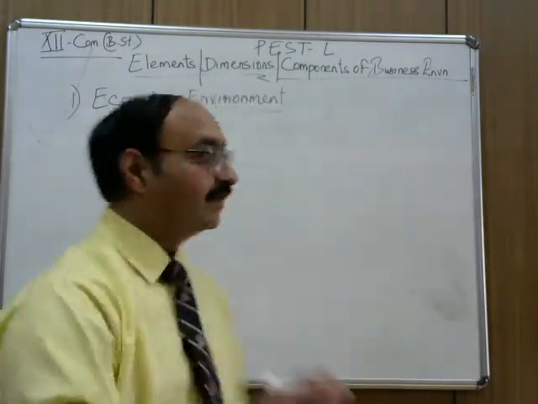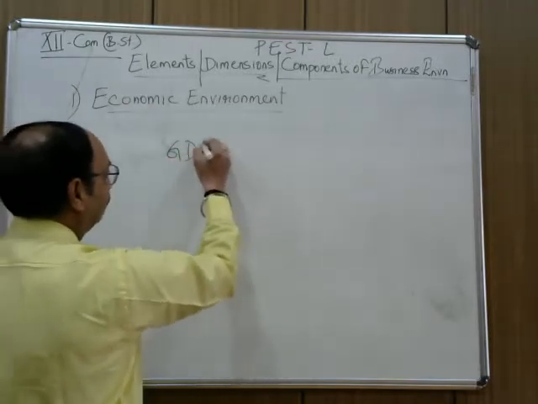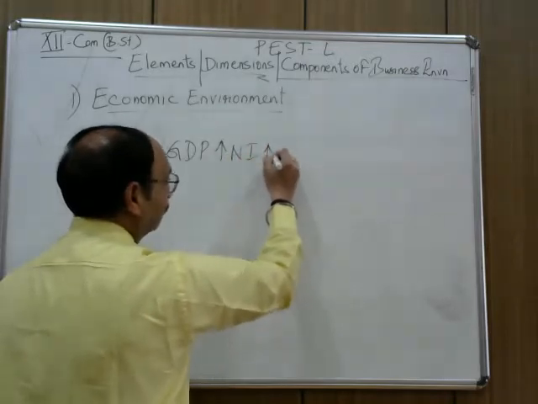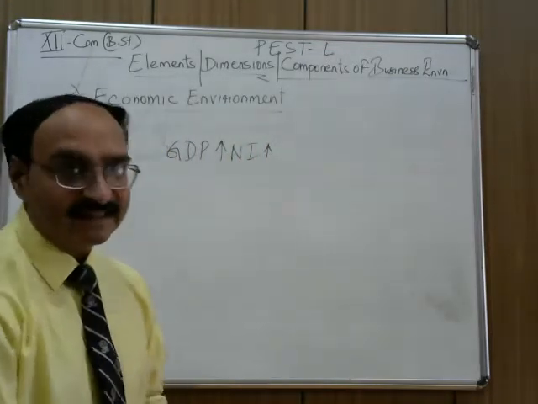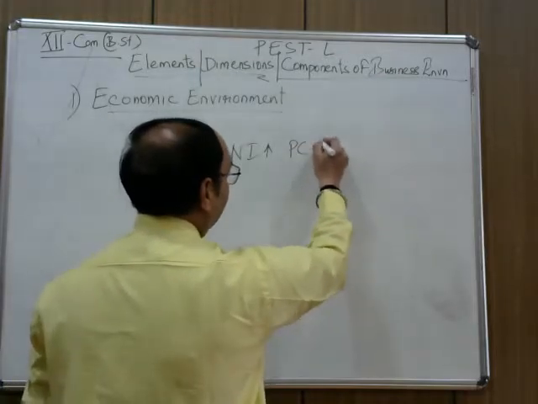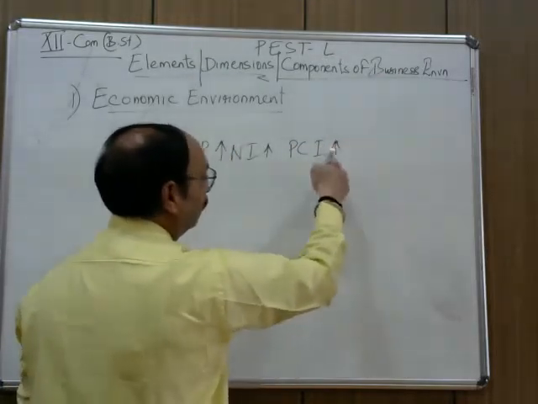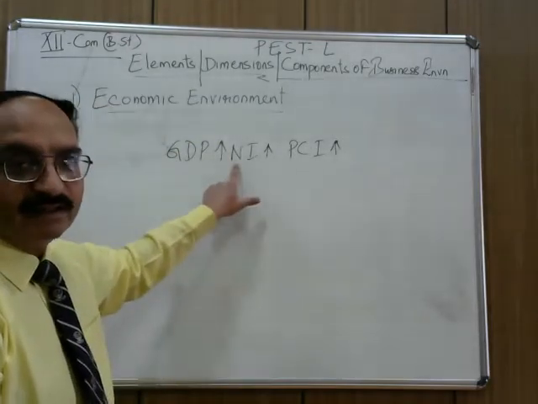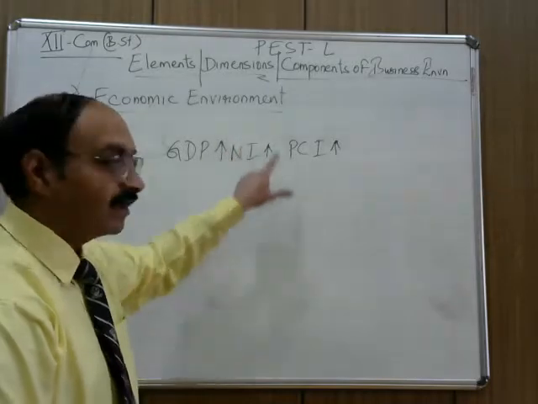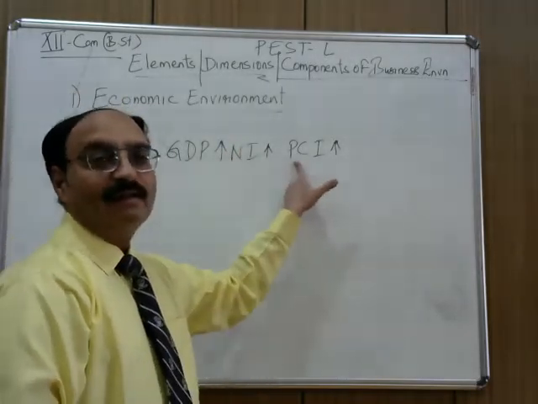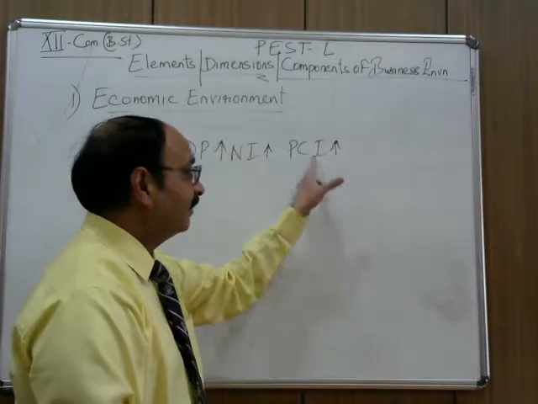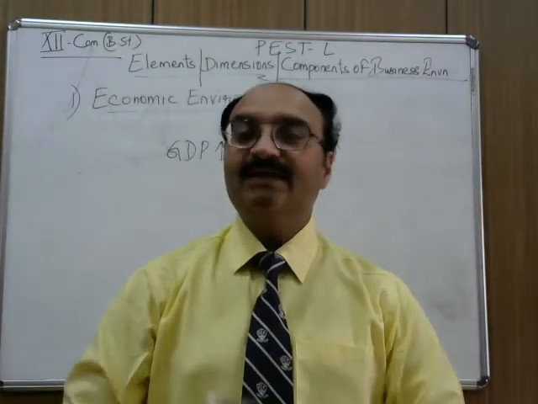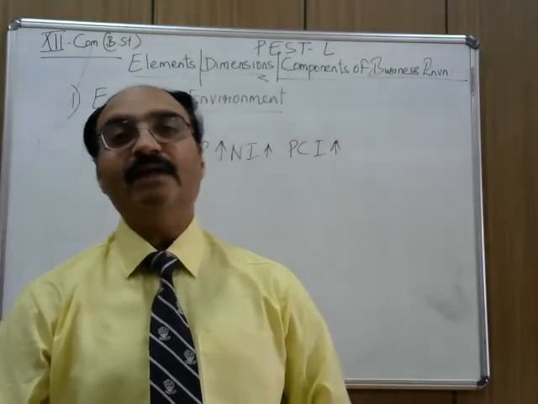If GDP is increasing, certainly the national income will increase, and automatically the per capita income will also increase. National income will be distributed among the people, so per capita income will increase, and that will result in a change in disposable income pattern. That means the purchasing power of the people will increase.